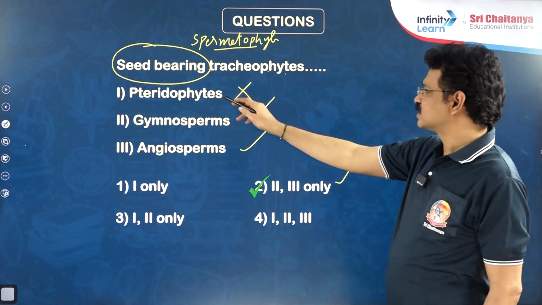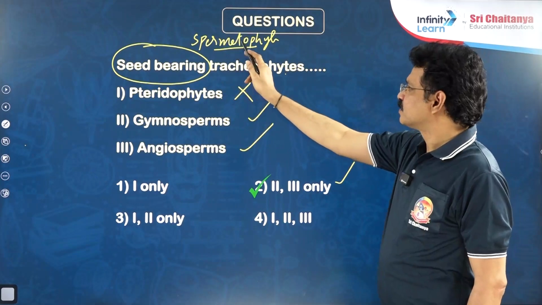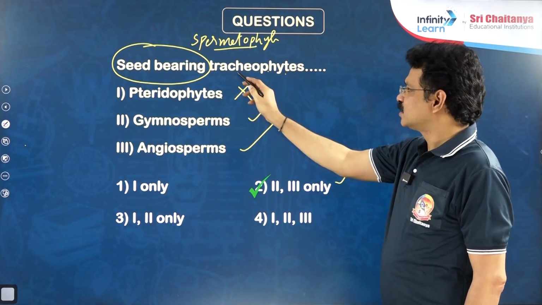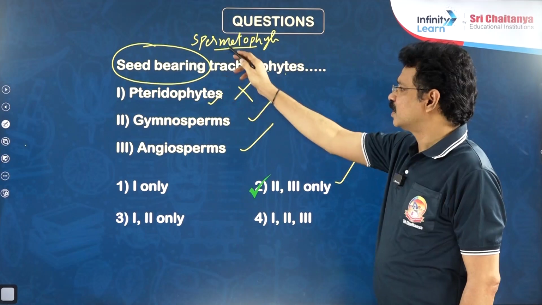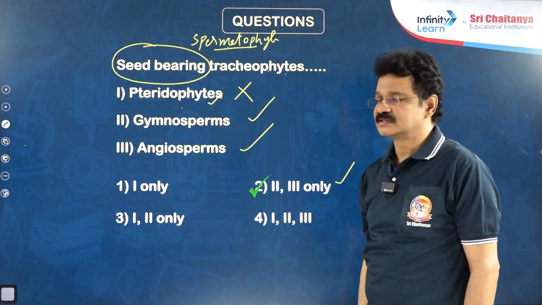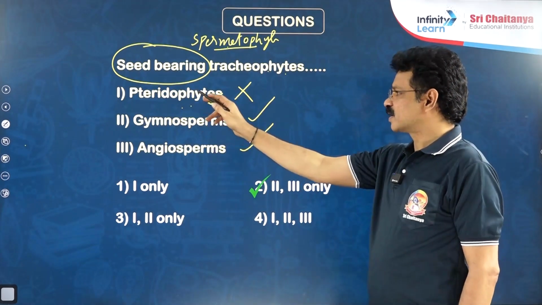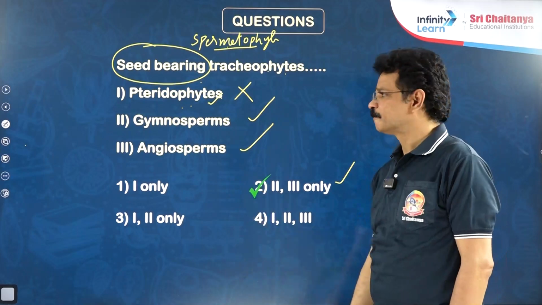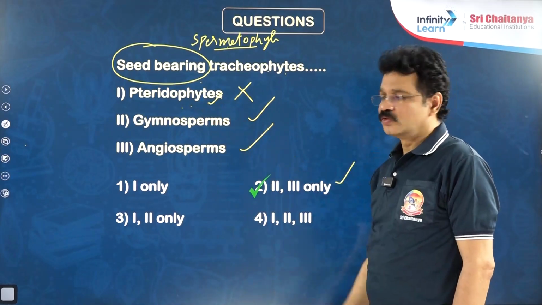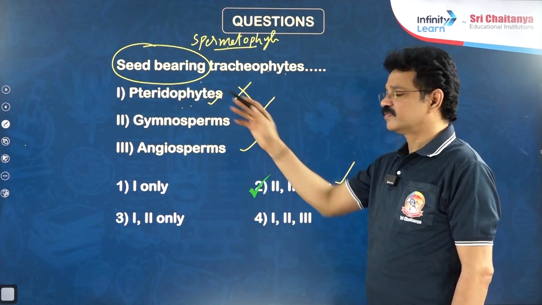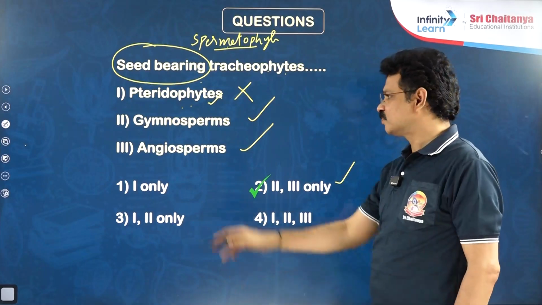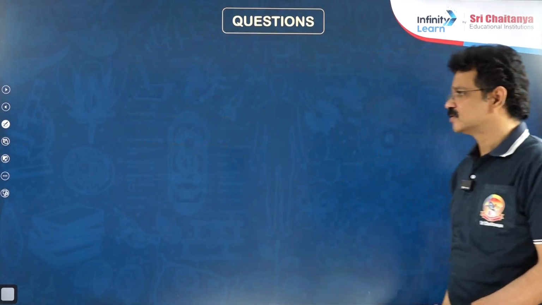Why are pteridophytes not considered spermatophytic tracheophytes? In terms of tracheophyte, it is satisfied, but they are unable to produce seeds due to the lack of ovules. If ovules are there, after fertilization such ovules become seeds. There are no ovules in pteridophytes. Ovuleless plants among the following: pteridophytes. Ovule containing plants among the following: both gymnosperms and angiosperms.